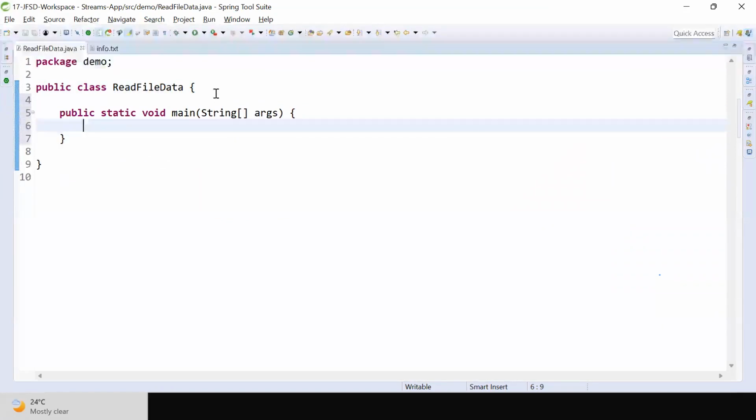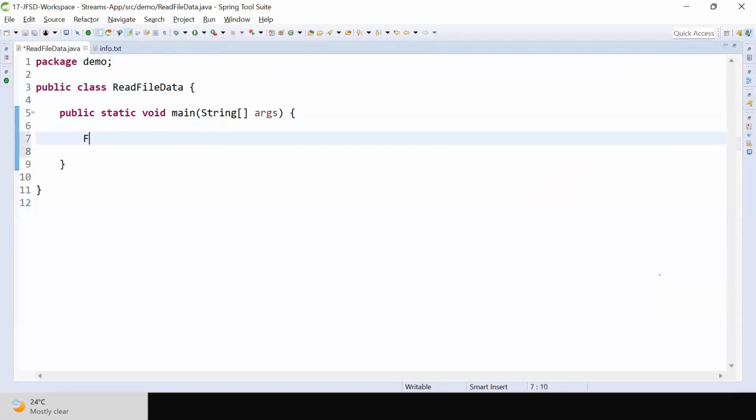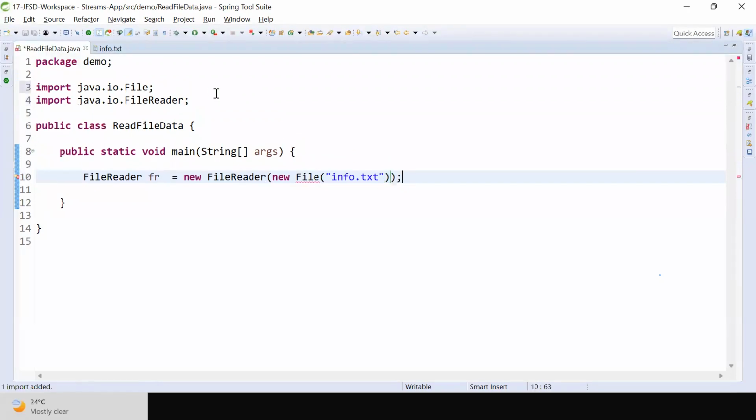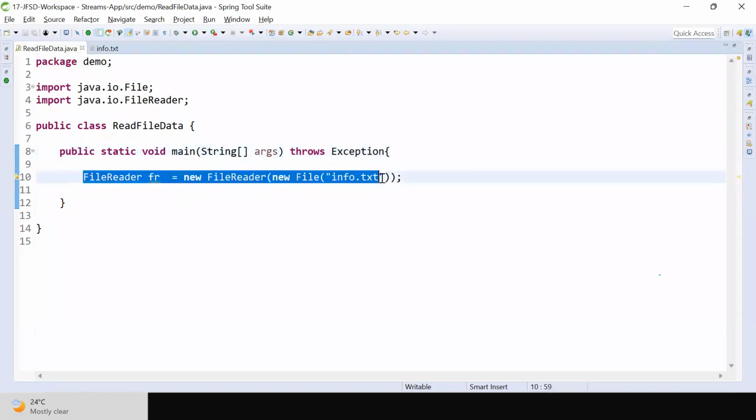Main method. We will go for FileReader. FileReader fr is equal to new FileReader. I'm giving the file name as the input, which is info.txt. It will throw an exception. I'm giving the file name as the input for my FileReader object.